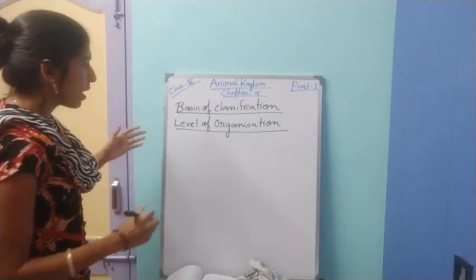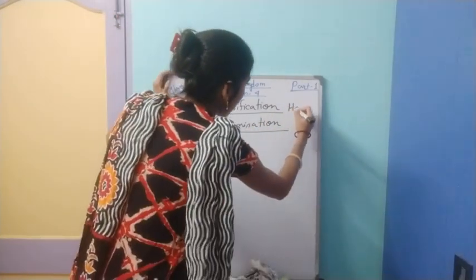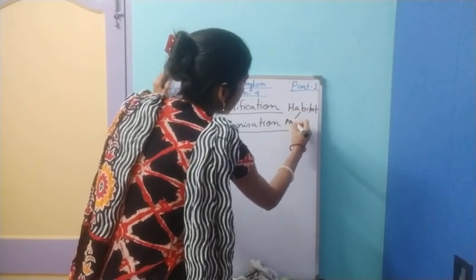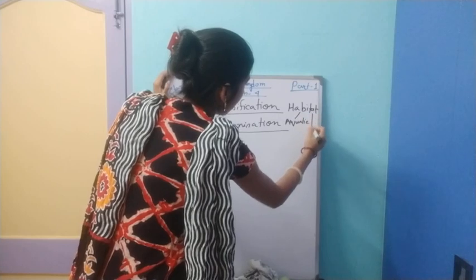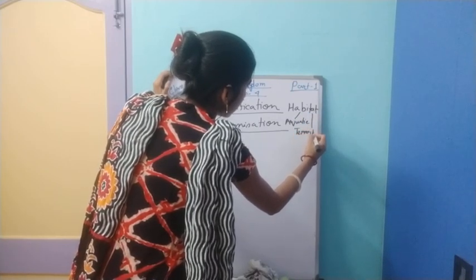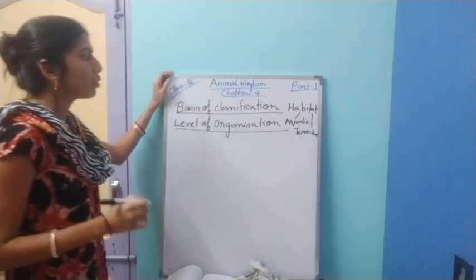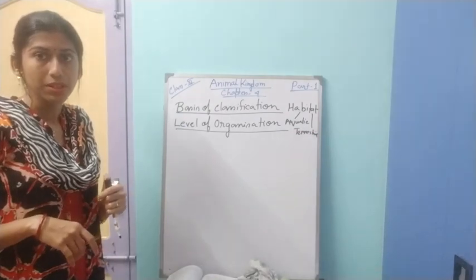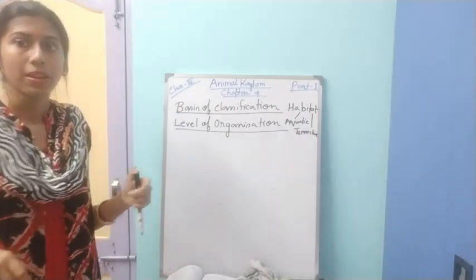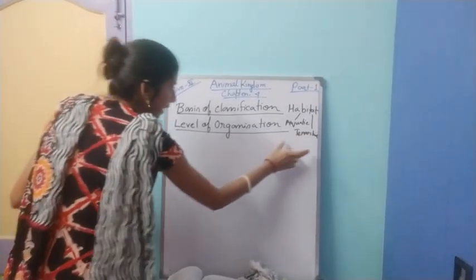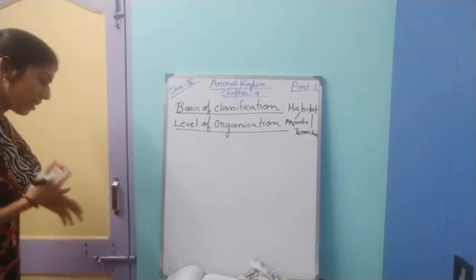So first we have considered habitat, and under that habitat there are two main types, aquatic and terrestrial. Aquatic means those who can live inside the water, and terrestrial means those who live on land. Under that there are different types I have discussed.